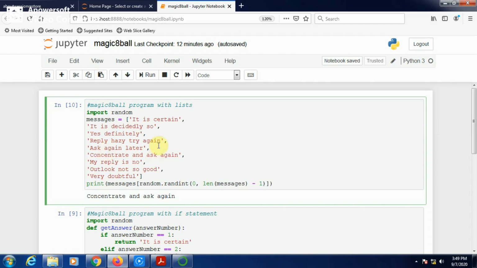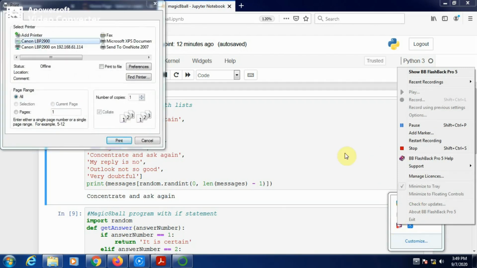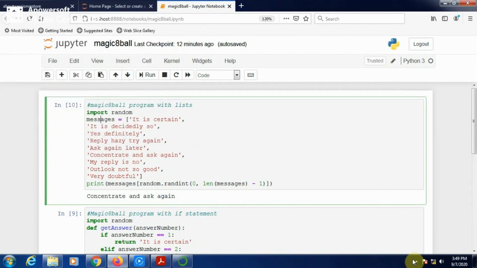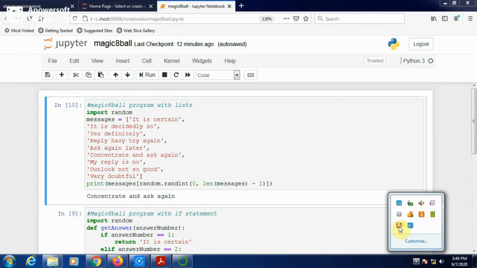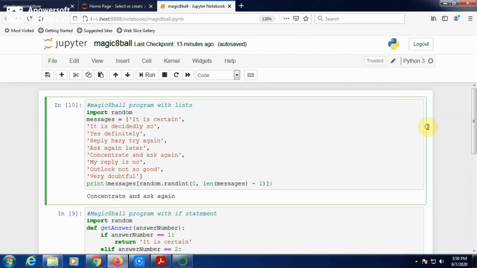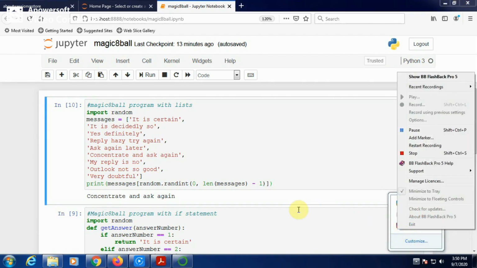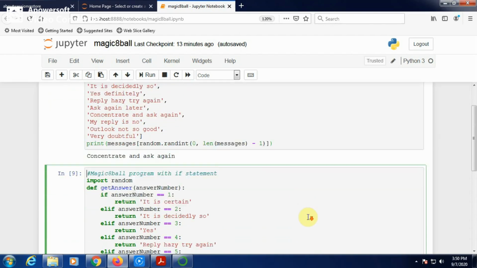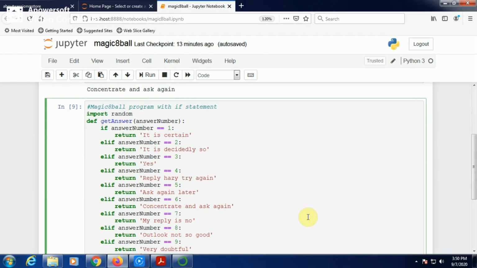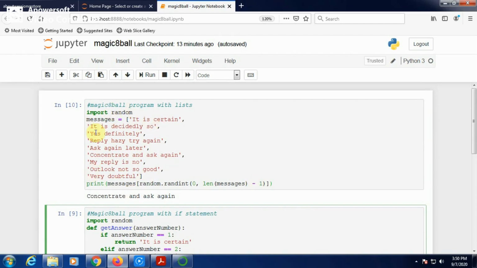If you want to continue with the magic 8-ball program, continue with the magic 8-ball program using list. See here, this program using list.